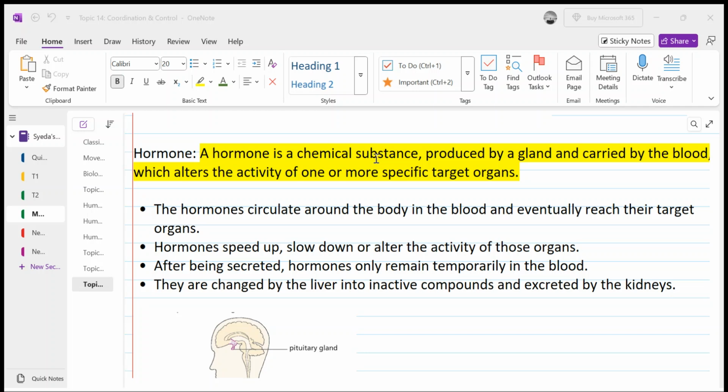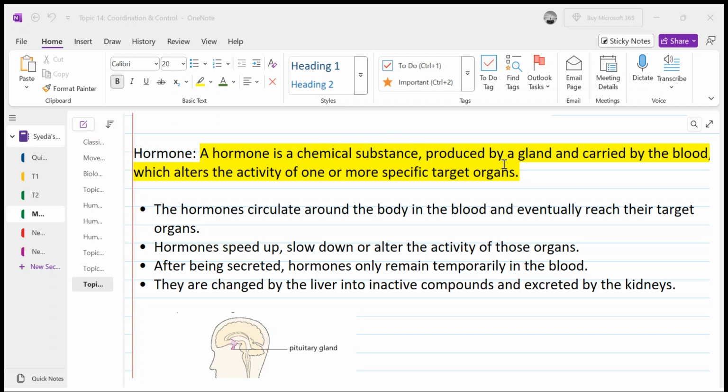So the temperature should remain optimum, and the pH of the blood in which the hormone is released from a gland should remain in range, not extremely alkaline and not extremely acidic. That's why the blood needs to maintain temperature and pH, so that these hormones and enzymes remain intact. Now a hormone is a chemical substance produced by a gland.